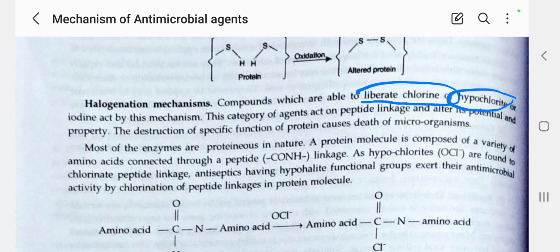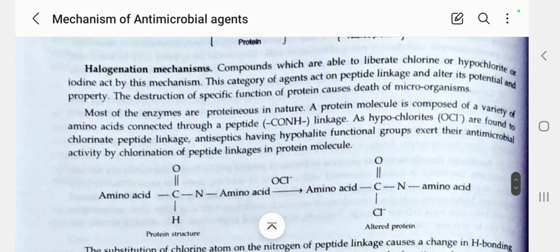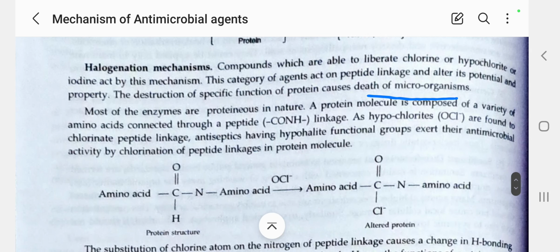This category of agents acts on the peptide link. The main focus of these anti-infective drugs is to act on the peptide link and alter its properties. The destruction of specific functions of protein causes death of the microorganism. Let's see how it attacks the peptide. Most enzymes are proteinous in nature.